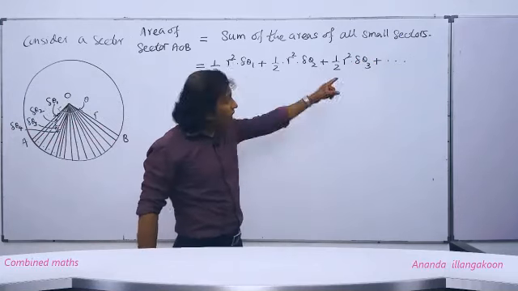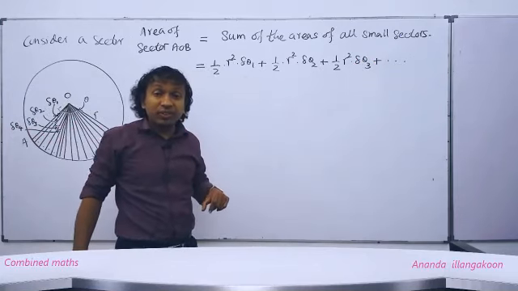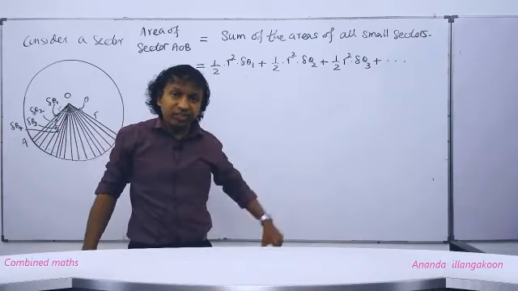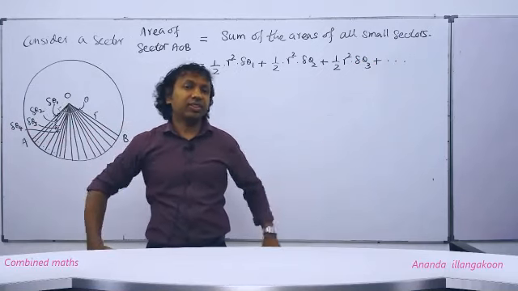delta theta 3. People, when we put 3 dots this way, that says what? This way we can write up to infinity, without an end. There are so many things to write.